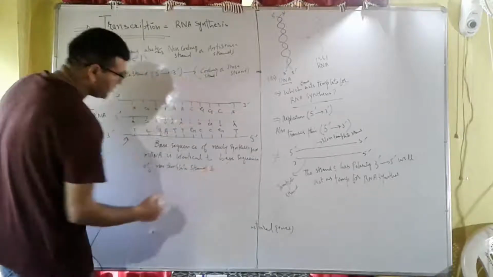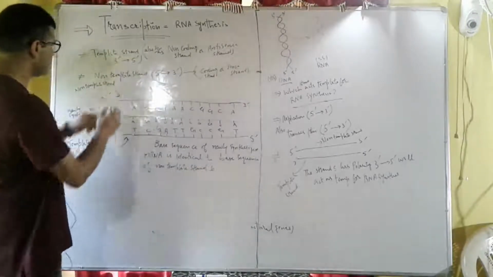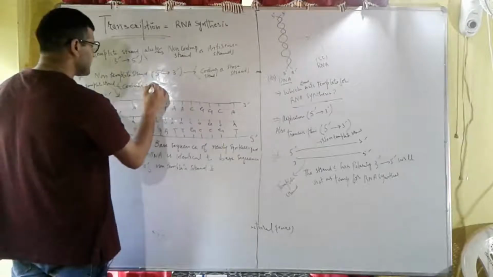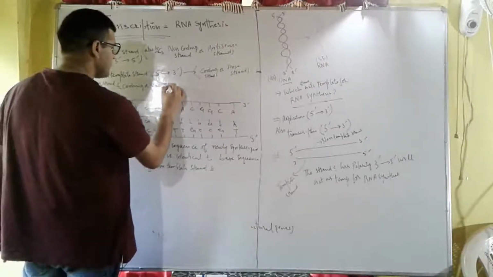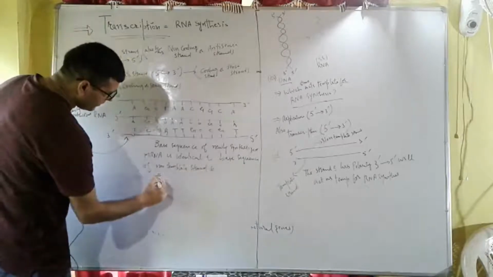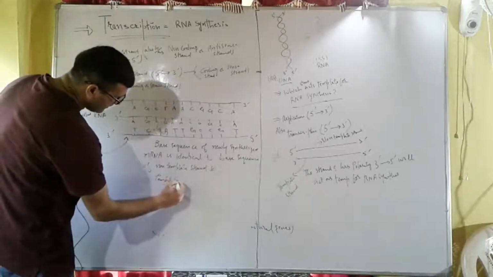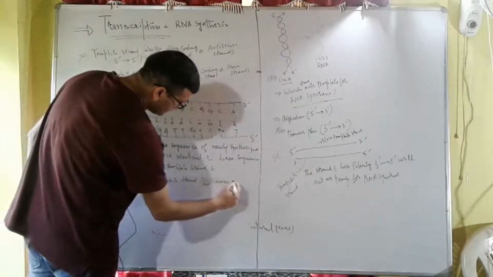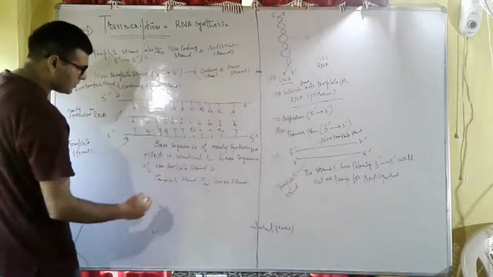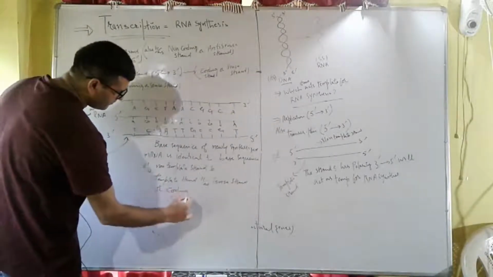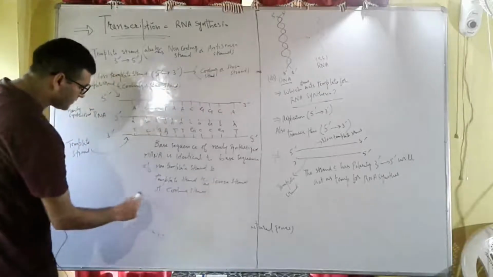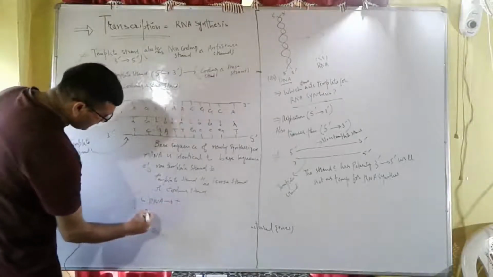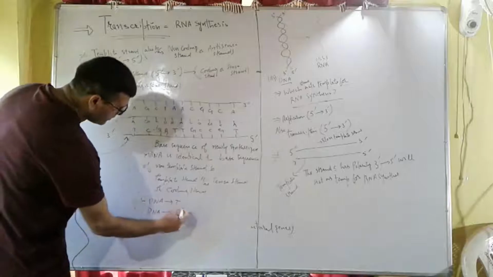So the non-template strand is called the coding strand or sense strand, with one exception: in DNA thymine is present, and in RNA uracil will be present.